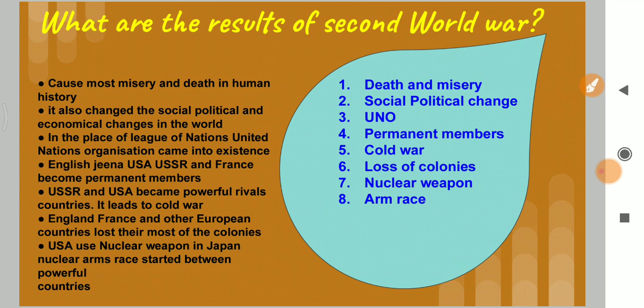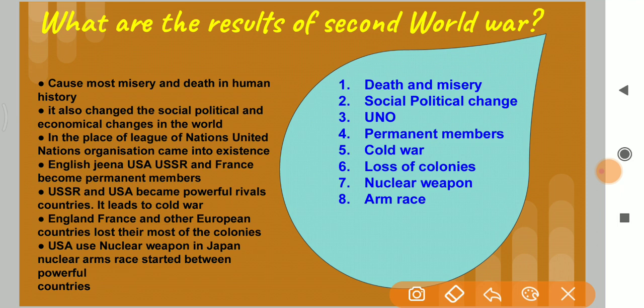Next we go, what are the results of the Second World War? Second World War resulted in most misery and death in human history, social and political changes, and in place of League of Nations, UNO was established.